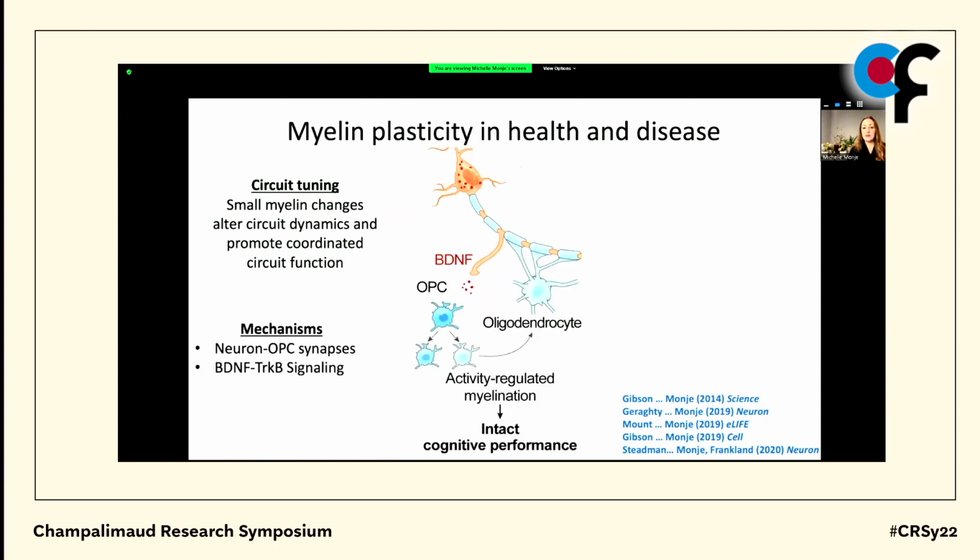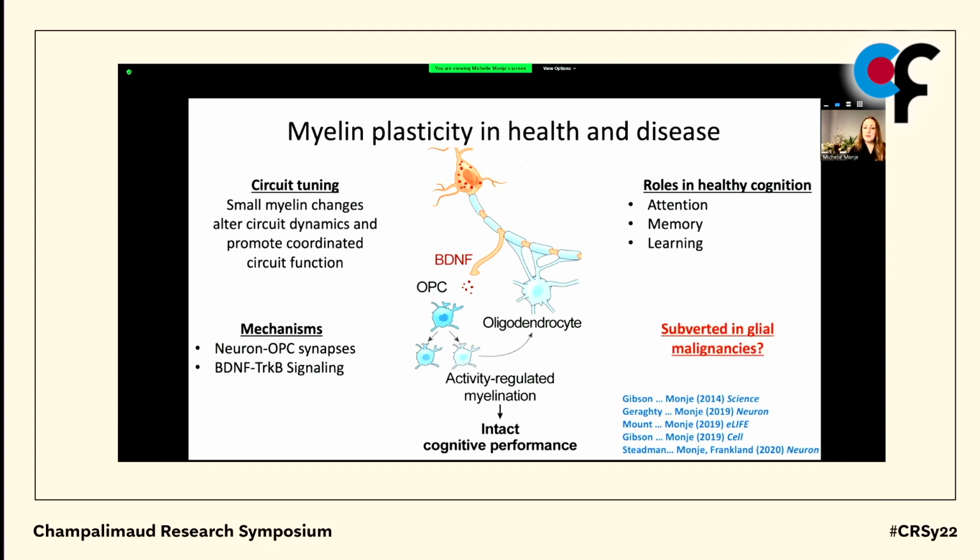This is mediated in part by activity-regulated paracrine factor secretion, like brain-derived neurotrophic factor. There are also these really fascinating, really electrophysiologically functional synapses that form between neurons and oligodendrocyte precursor cells all along the axon tract. The role of these in activity-dependent myelination is still somewhat enigmatic, but they exist on the majority of oligodendrocyte precursor cells. And these adaptive changes in myelin contribute to cognitive function, to attention, learning, and memory.